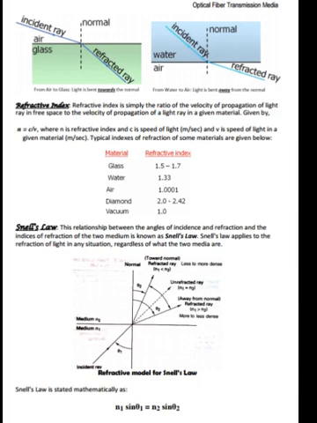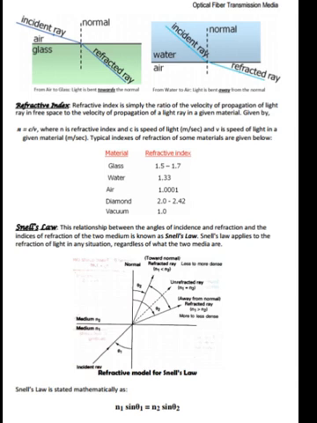Refractive index. Refractive index is simply the ratio of the velocity of propagation of a light ray in free space to the velocity of propagation of a light ray in a given material, given by n = c/v, where n is the refractive index, c is the speed of light and v is the speed of light in a given material. Typically, indexes of refraction of some materials are given here. See the figure.